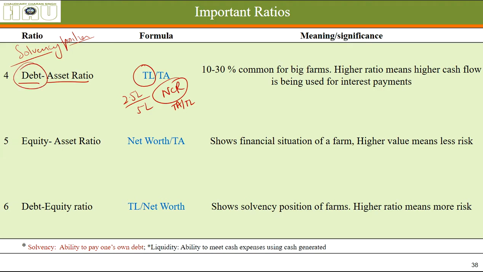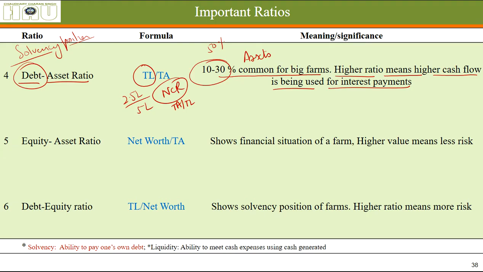What it shows is what amount of debt you have in proportion to your assets. 10 to 30% of debt in proportion to your total value of assets is okay for big firms. Higher ratio means higher amount of money is being used for interest payment. If you are going to have, let's say, 50% of debt to asset ratio, that means you are having more debt.